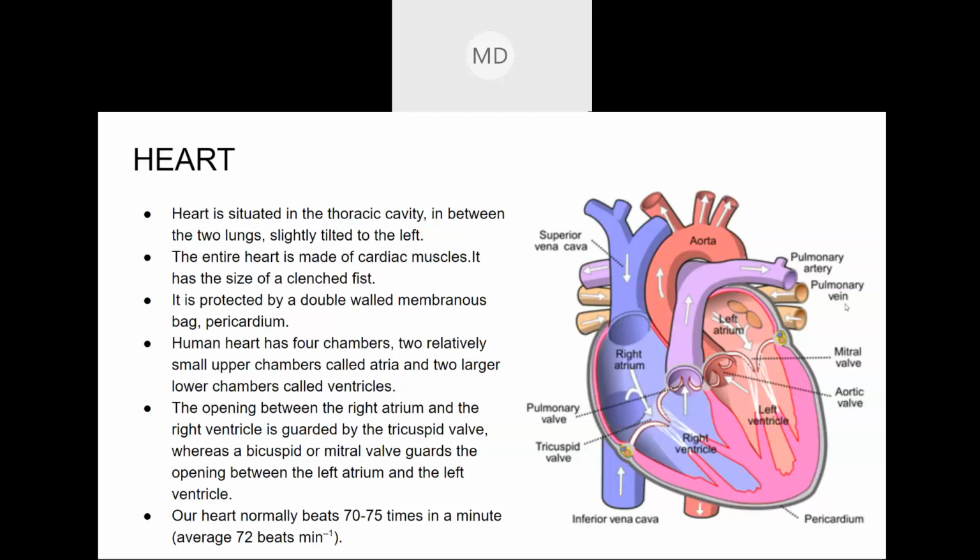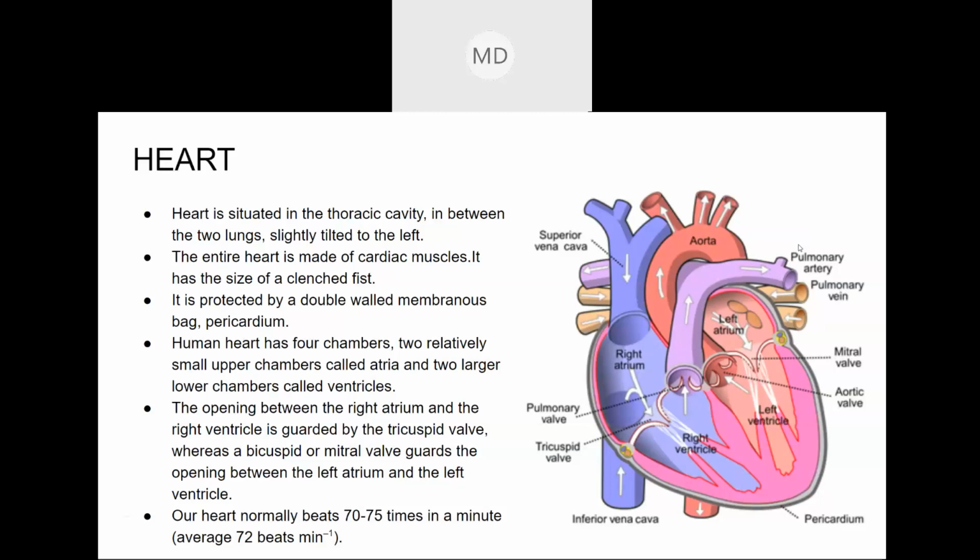So what happens? The impure blood, the deoxygenated blood, goes out through the pulmonary artery and goes to the lungs. The capillaries we discussed last class, right?